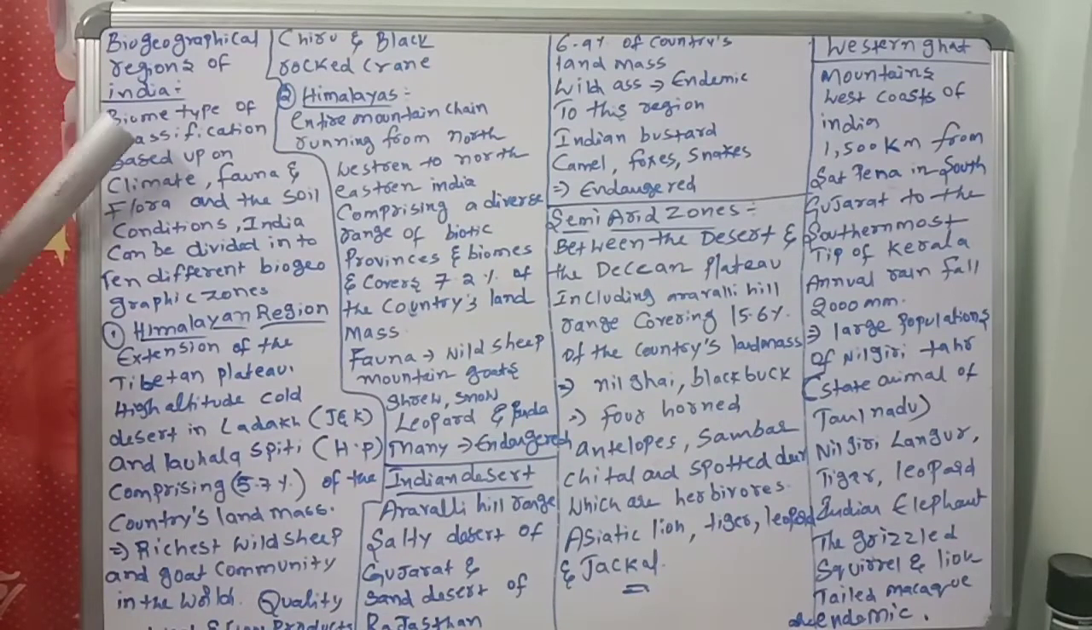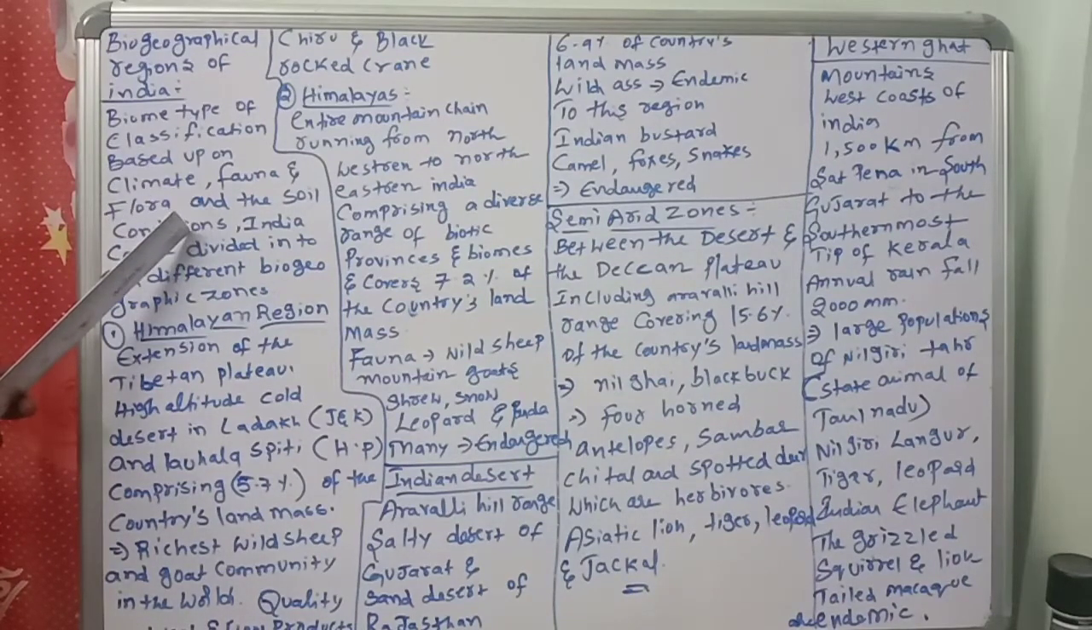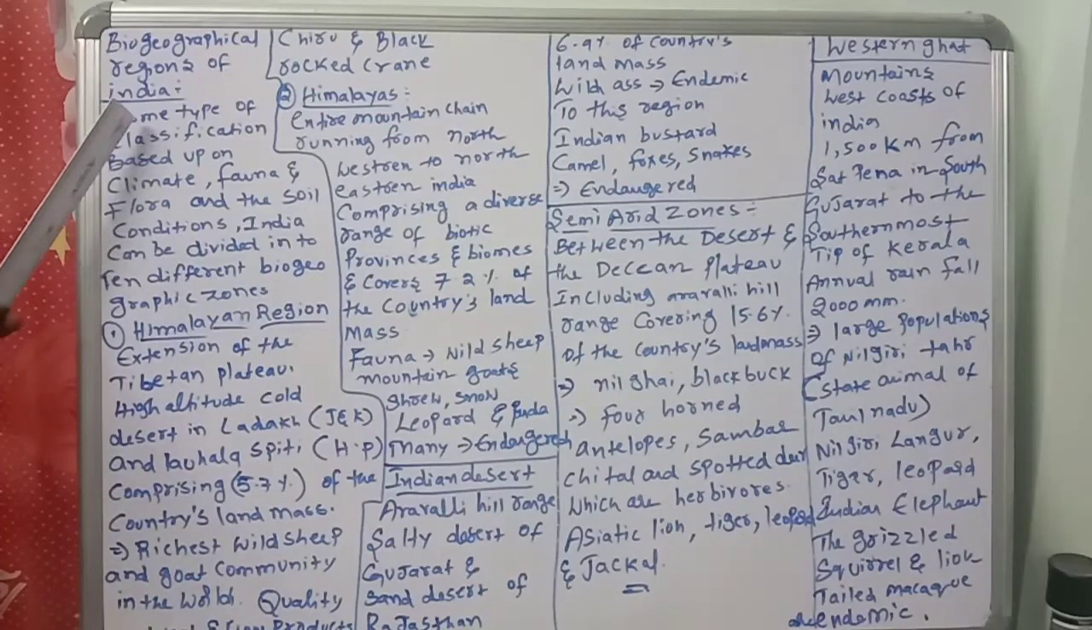Today, biogeographical regions of India. In India, what regions are there? Which ones? That we will discuss. As per the international biome type of classification based upon climate, fauna, flora, and the soil conditions, India can be divided into 10 different biogeographic zones.